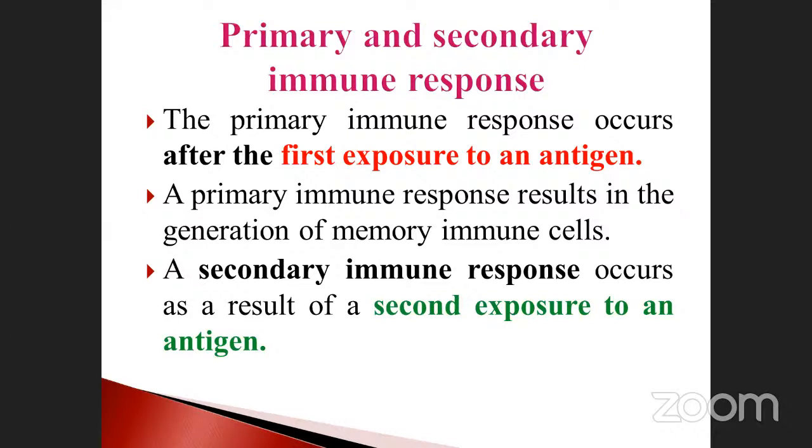Again, I repeat for you, primary and secondary immune response. When a foreign particle enters for the first time, the first exposure to an antigen is produced. Suppose after some time the same microorganism, the same pathogen, enters your body again. It's a second time. The first time already exposed to antigens also leaves memory cells. They induce it, that's why it is called memory immune cell. It acts against the secondary immune response. Okay, you got this point?